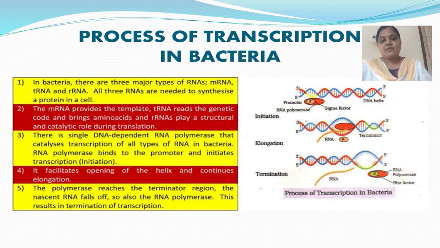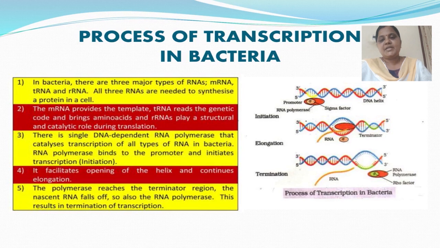See in the diagram: the promoter, then RNA polymerase, sigma factor, DNA helix, initiation, elongation, and termination. There are three stages: initiation, elongation, and termination. In initiation, the RNA polymerase binds to the promoter, which is on the upper side, and initiates transcription.